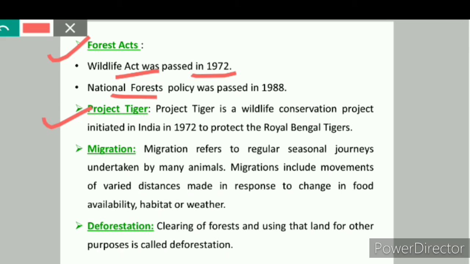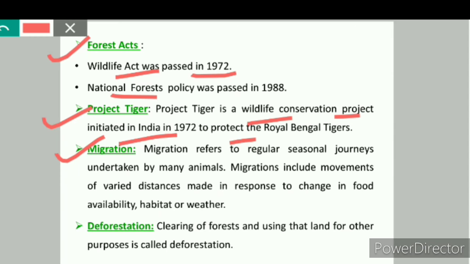Next is Project Tiger. Project Tiger is a wildlife conservation project. It was initiated in 1972 to protect the Royal Bengal tigers. This project was launched by the government, and the objective of this project was to ensure the survival and maintenance of the tiger population in the country.